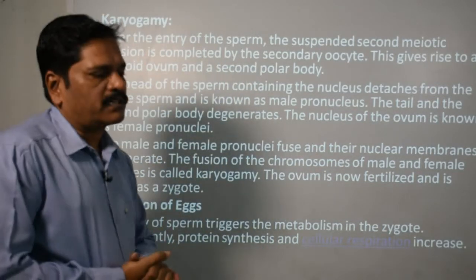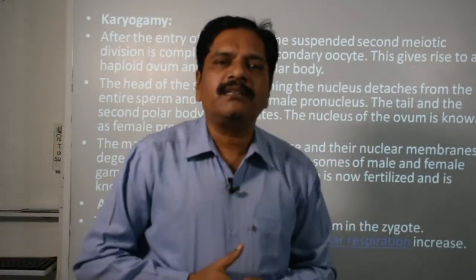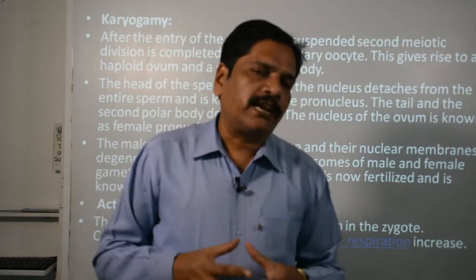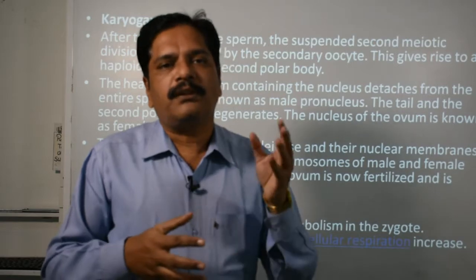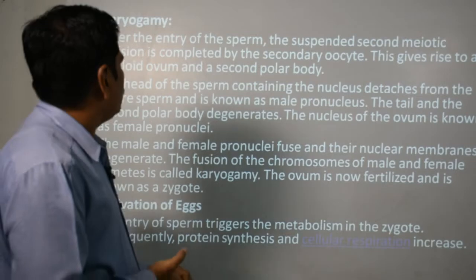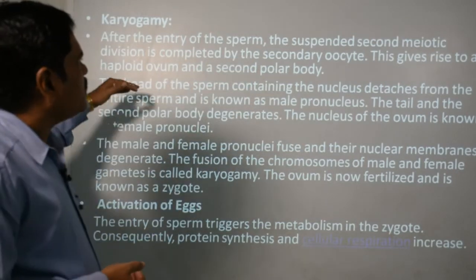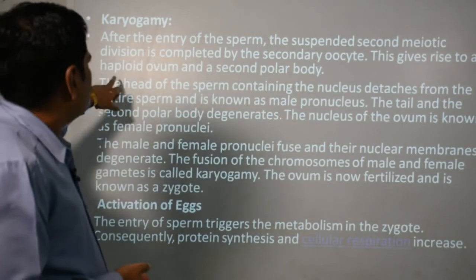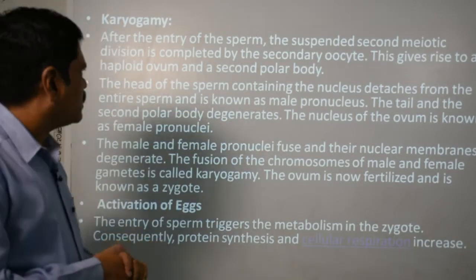Now we come to discuss the next one, that is karyogamy. What is the meaning of karyogamy? Karyon means nucleus and gamy means togetherness. So karyogamy means the mixing or fusion of the nucleus of the male and female gamete. Now after the entry of the sperm, the suspended second meiotic division is completed by the secondary oocyte, and this gives rise to a haploid ovum and a second polar body, as we discussed earlier.